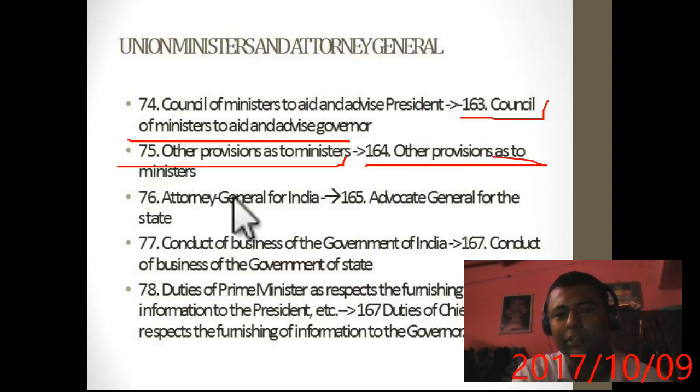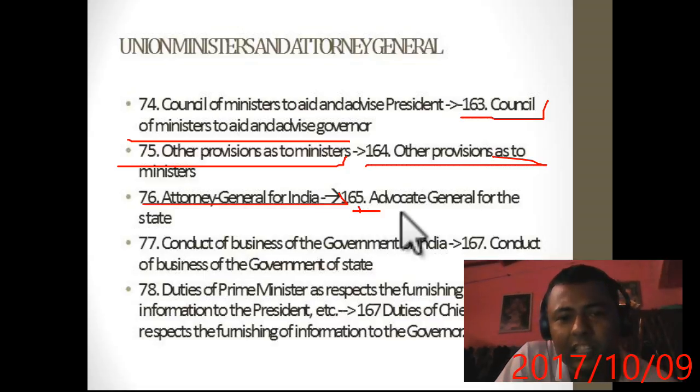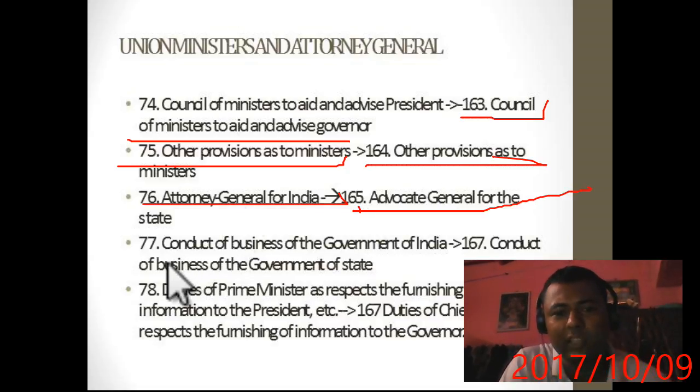164, other provisions as to ministers of the state. 76, attorney general of India. The same case also stands for the advocate general, who is the highest law officer for the state. Now just add 89, that is 165, advocate general for the state. 77, conduct of business of government, just add 89. If it is 77, then it must be 166, conduct of business of government. It may be a typing mistake. 78, okay, it is 166, remember.